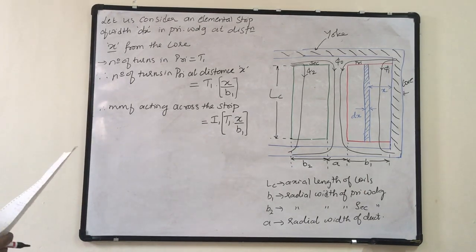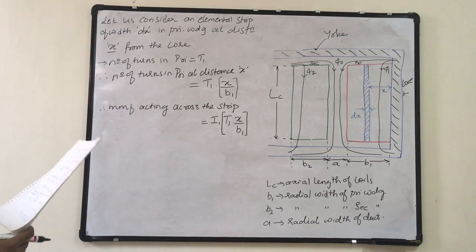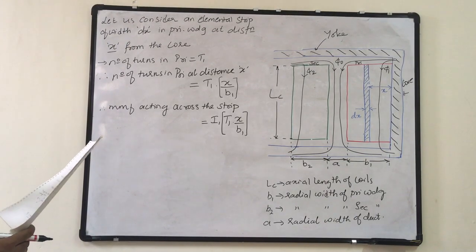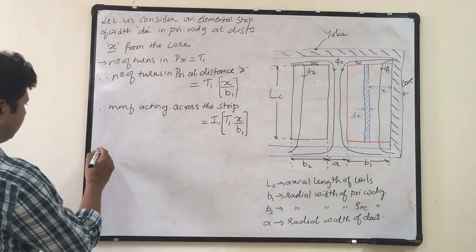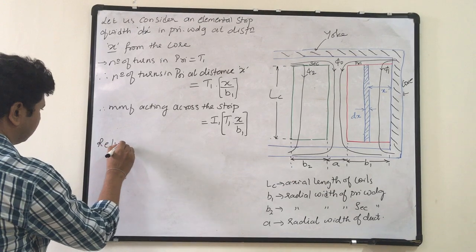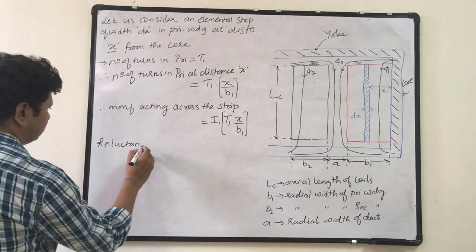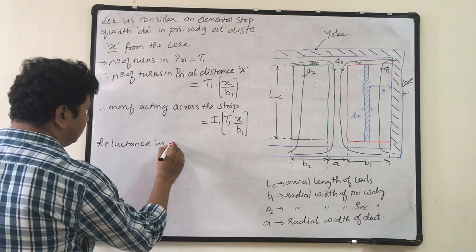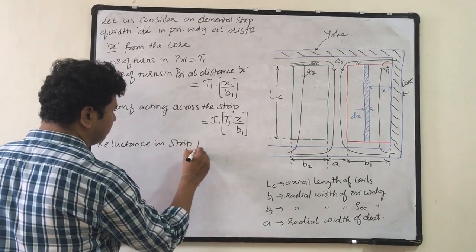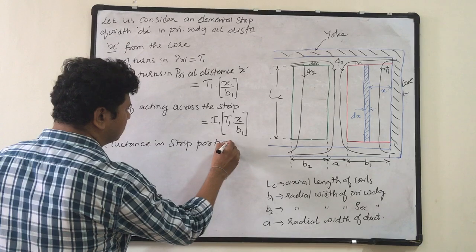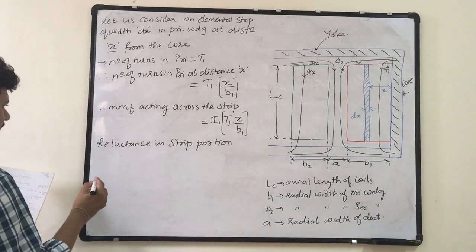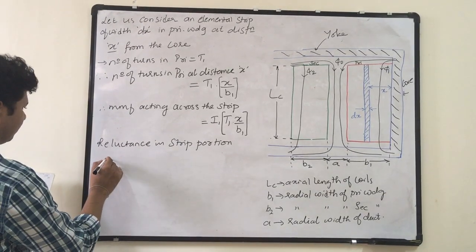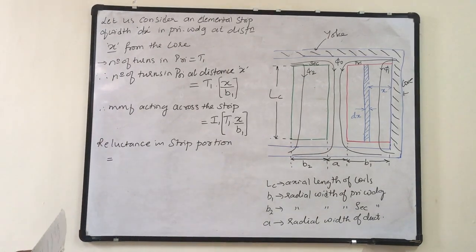The reluctance in strip portion is equal to, what is the general equation for reluctance?